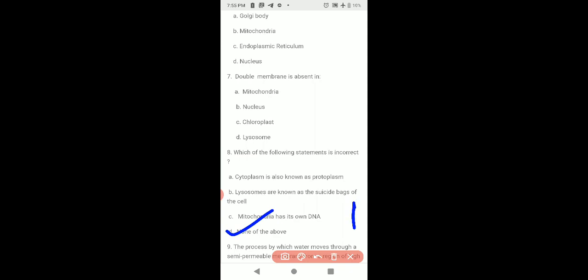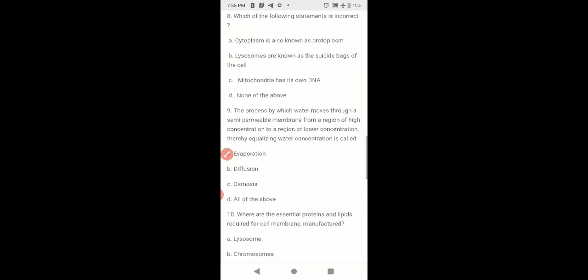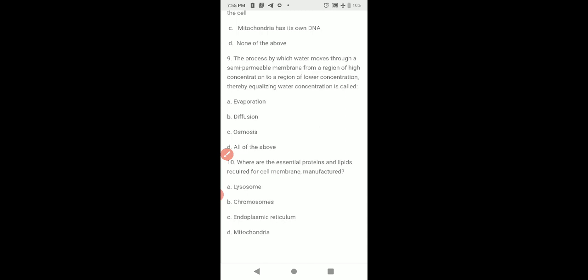Question number 9. The process by which water moves through a semi-permeable membrane from a region of high concentration to a region of lower concentration, thereby equalizing water concentration, is called osmosis. Answer is osmosis.